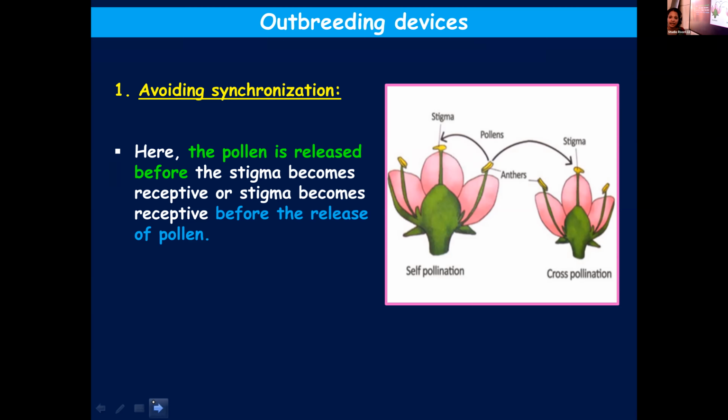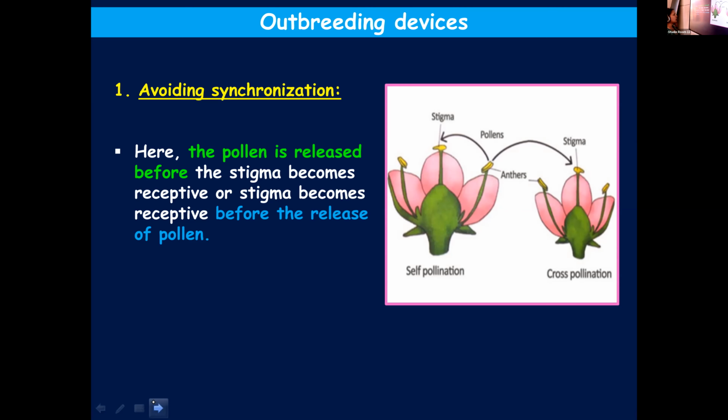If there is synchronization between the receptivity of the stigma and release of the anther of the same flower, chances of self-pollination will be more. So in order to avoid that, the plant has its own devices by means of which it avoids synchronization so as to promote cross-pollination and to reduce inbreeding depression.